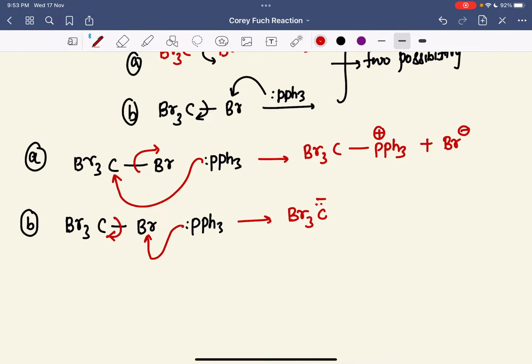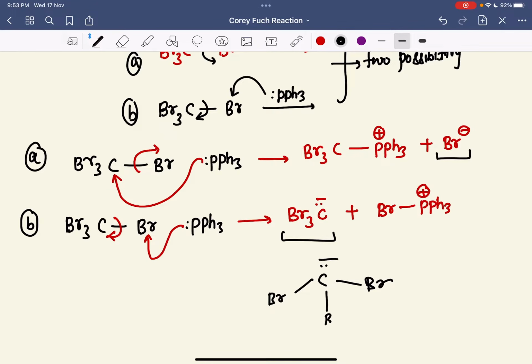CBr3 minus, Br. PPh3 plus. Okay. So now you tell me, here there is only a Br minus, and here is a carbon with Br minus. It means it has a negative charge, and here three Br are attached. You know that Br will apply a minus I effect here.